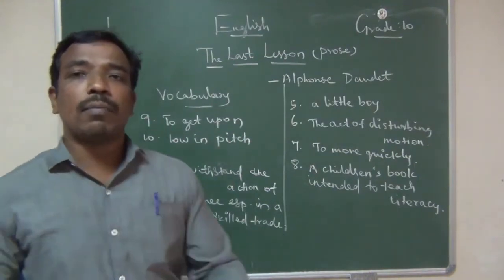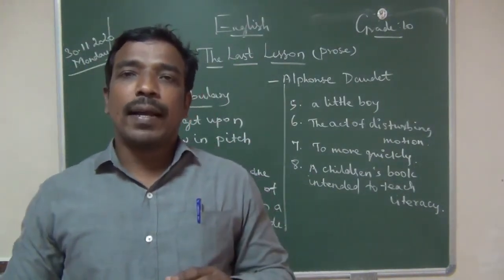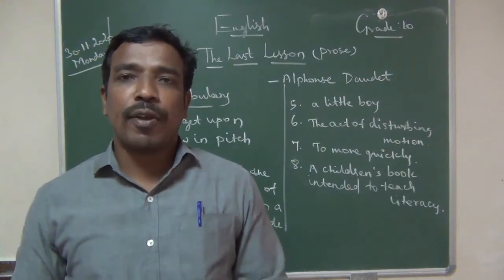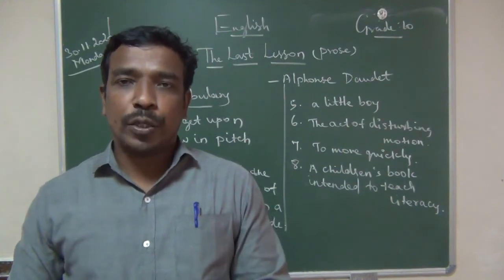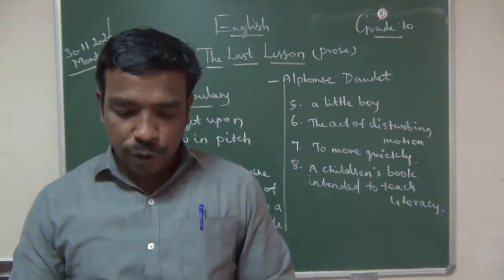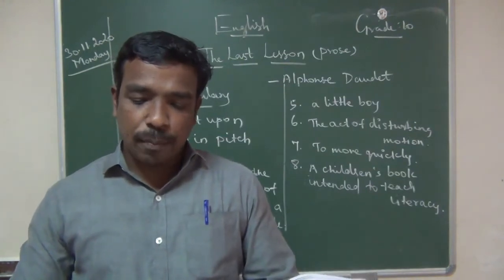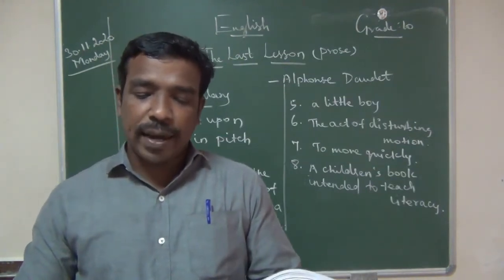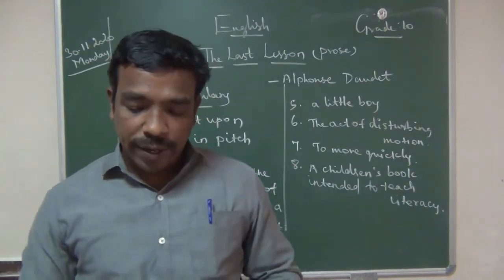Now, the small boy did not know what was happening there, but he had seen so many strange incidents going on in that school or surrounding areas. So M. Hamel mounted his chair, got upon his chair, and in the same grave and gentle tone he started to narrate his class.